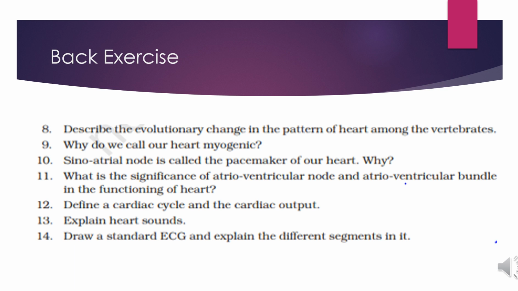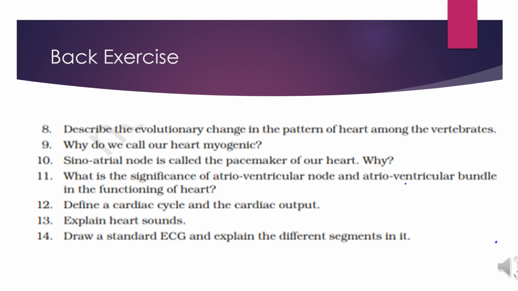So next question is, define the cardiac cycle and the cardiac output. So cardiac cycle, you all know, is a regular sequence of three events: atrial systole, meaning atrial contraction, then ventricular systole, meaning ventricular contraction, and then third is joint diastole, meaning complete relaxation. When both relax, the relaxation of both atria and ventricles during the completion of one heartbeat is known as the heart cycle or cardiac cycle.